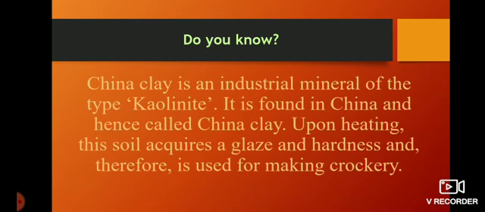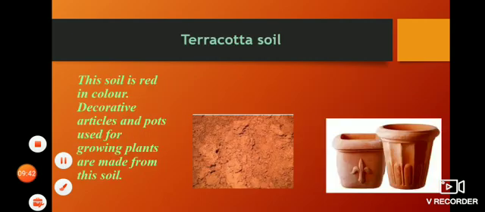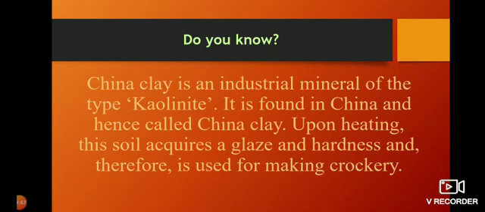Do you know that China clay is a mineral of the type kaolinite? It is found in China and hence called China clay. Upon heating, this soil acquires a glaze and hardness, and therefore it is used for making cookery. So why is China clay used for making cookery?